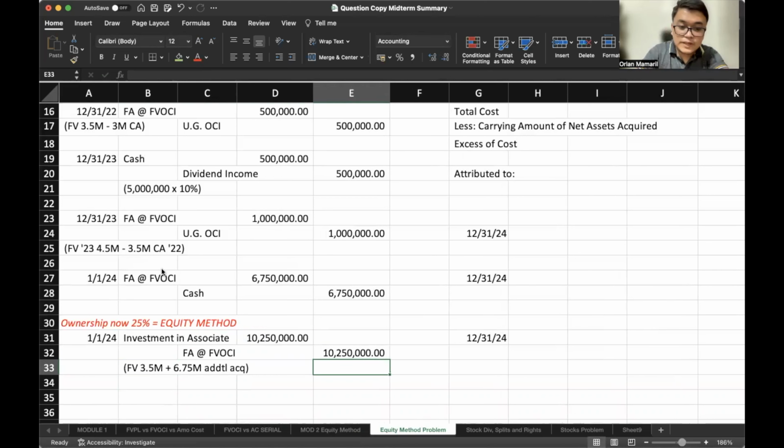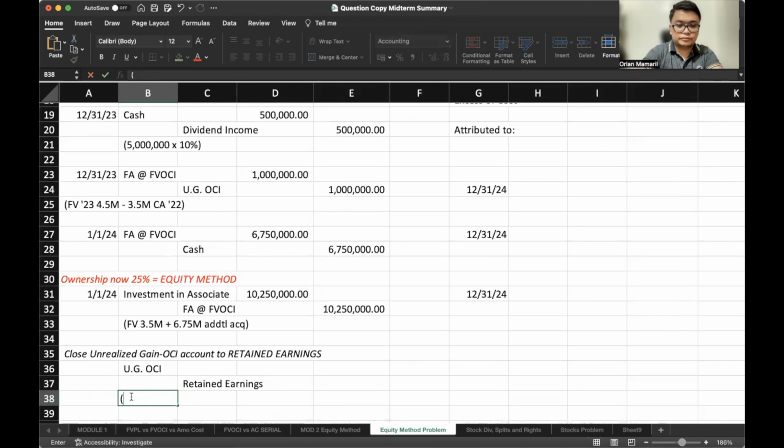So what's our balance of our unrealized gain OCI? In 2022, we have an unrealized gain of 500,000. In 2023, we had another unrealized gain of 1 million. So our total unrealized gain is 1.5 million.